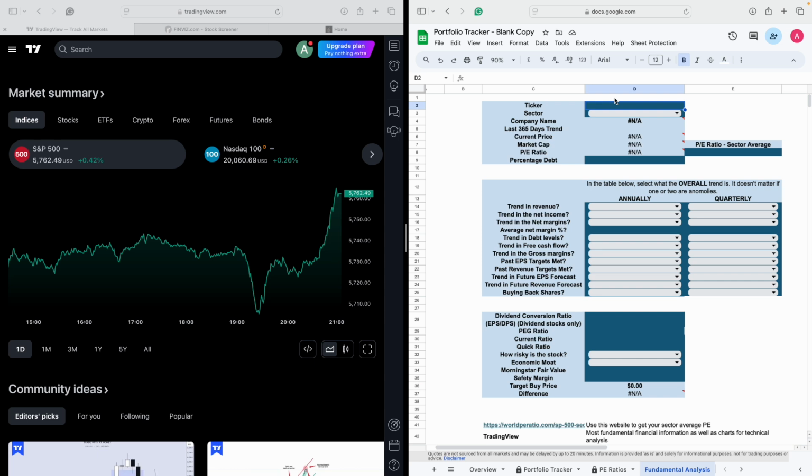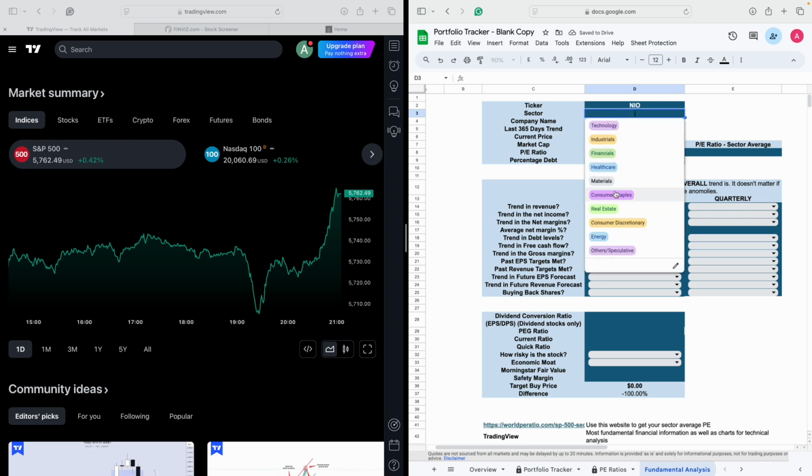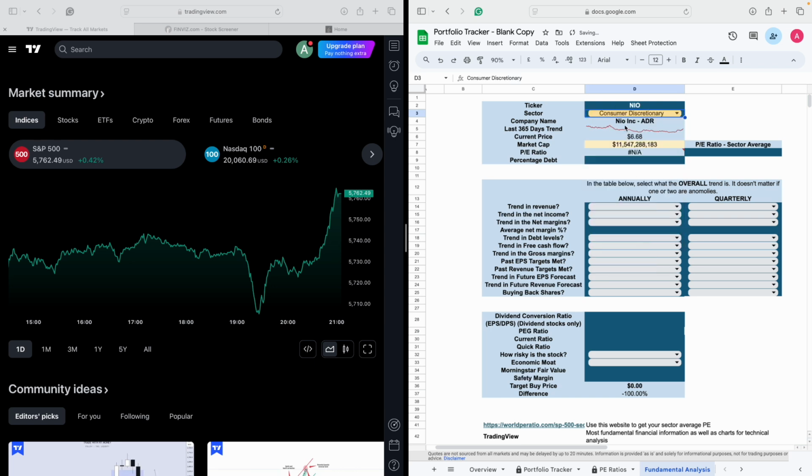So if I start by entering all the details, the ticker is NIO, and the sector is consumer discretionary. You can see the overall trend over the last year is down, and it's only recently starting to come back up. The share price is $6 and the market cap is 11.5. I don't think this has updated yet. It's 13 billion or something like that at the moment.